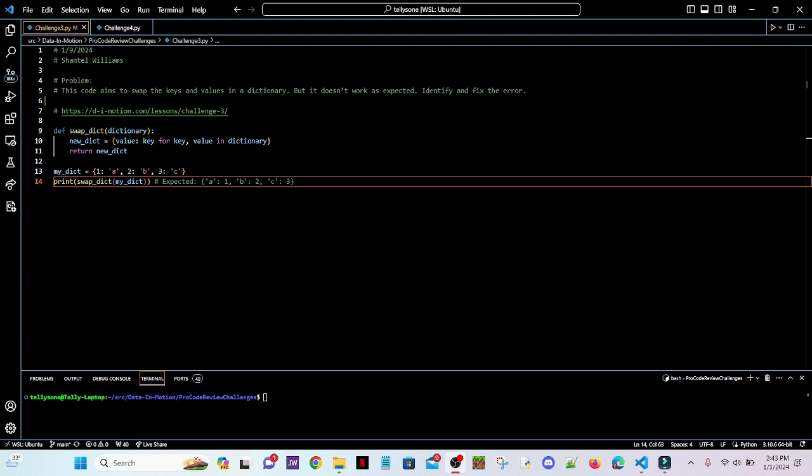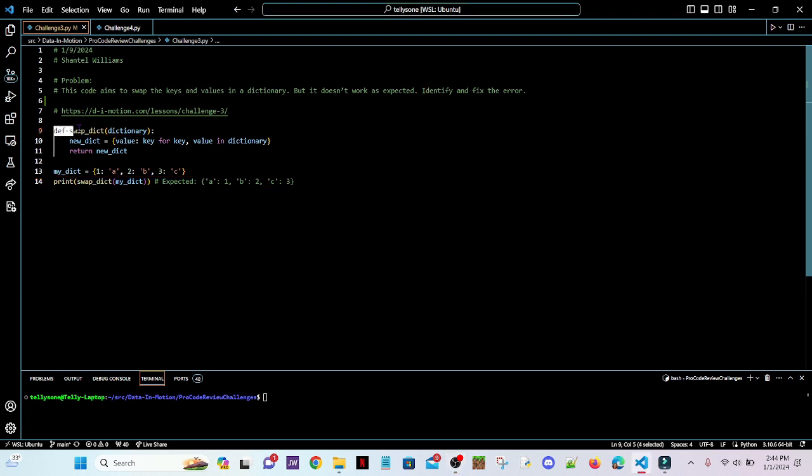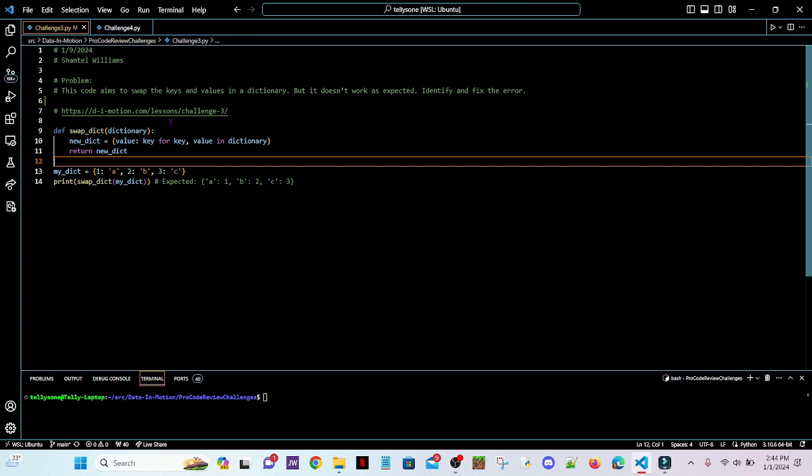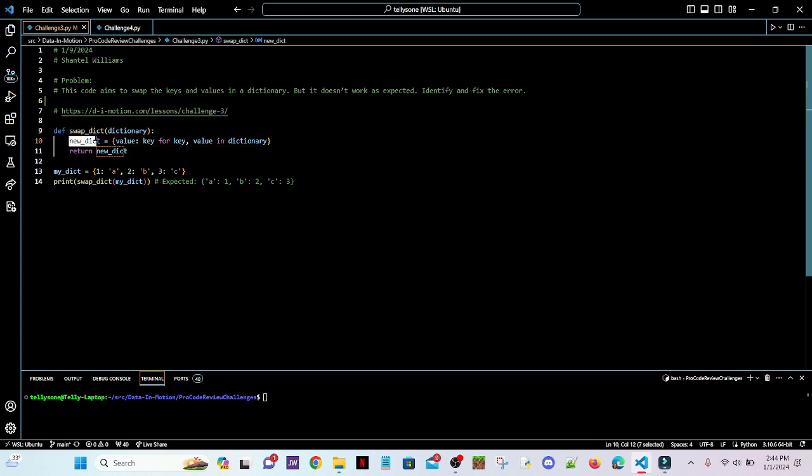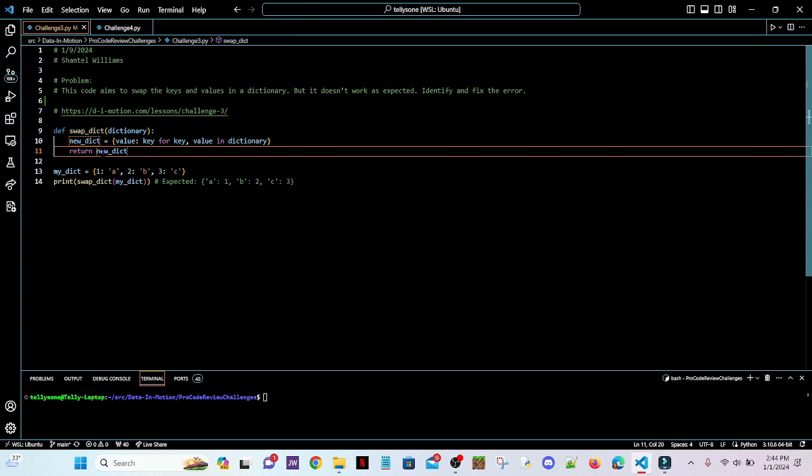Here is the problem statement. It says this code aims to swap the keys and values in the dictionary, but it doesn't work as expected. Identify and fix the error. So as you see, they are providing us with a function here that we have to correct. The function takes in the parameter of a dictionary, and they are here trying to create a new dictionary with the keys and values swapped. And down here they're just returning a dictionary.